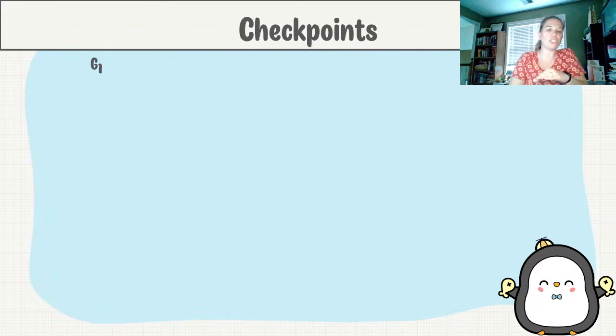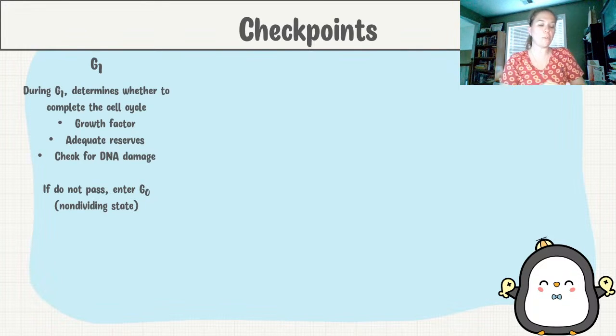So our first checkpoint is the G1 checkpoint. This one determines should the cell divide. So it either has a growth factor that is bound. A growth factor is a signaling molecule that binds and says, hey, I need the cell to divide. And it is also making sure, does it have enough resources to divide? If there's not enough resources, it really shouldn't be dividing. And it's going to check to make sure there's no DNA damage.